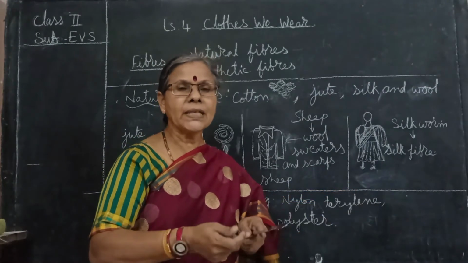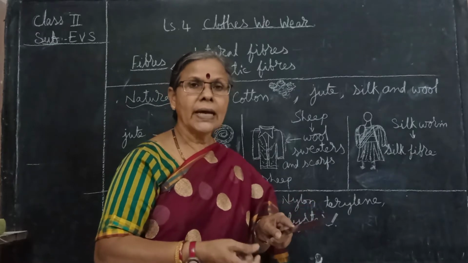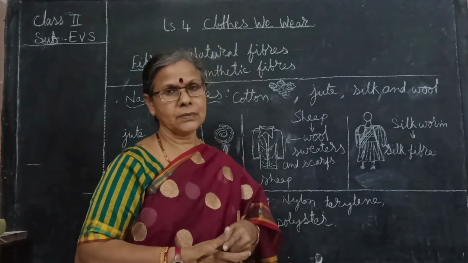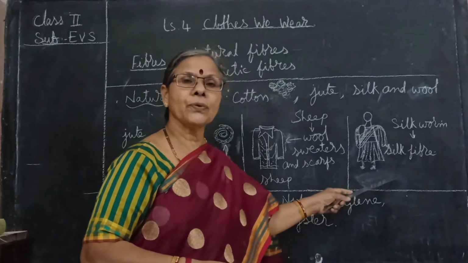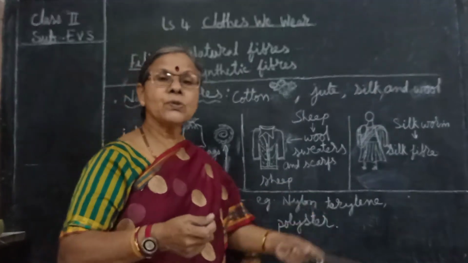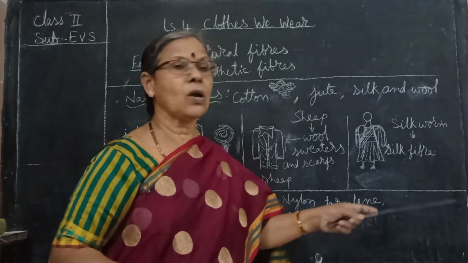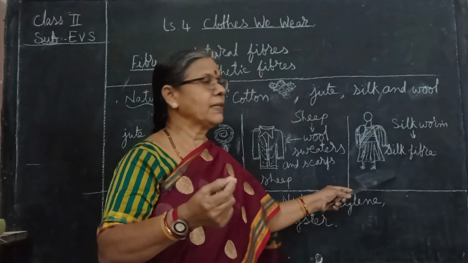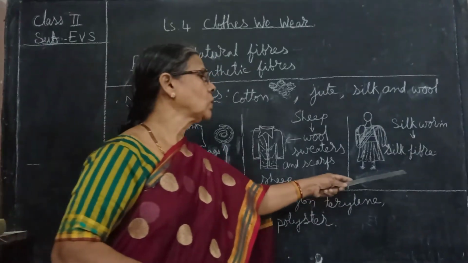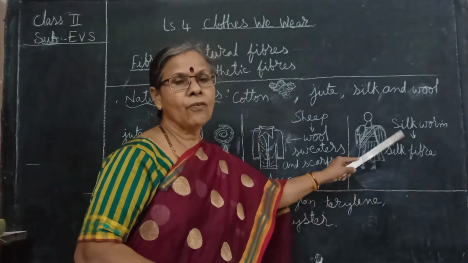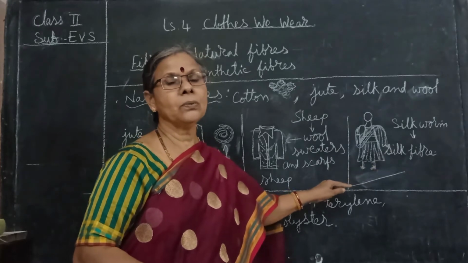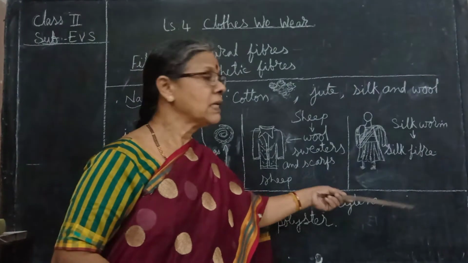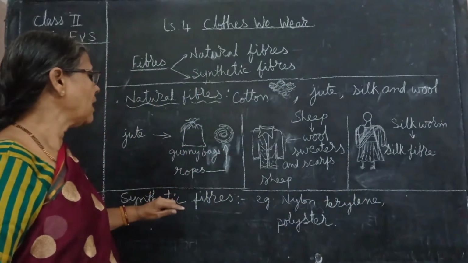You have to wrap it in a cotton cloth and keep naphthalene balls or neem leaves, also in the safe. Otherwise, if you don't use it for a long time, small bones will form in this. So to protect this fiber, we need to use the naphthalene balls and keep it in the shelf, in the almirah.